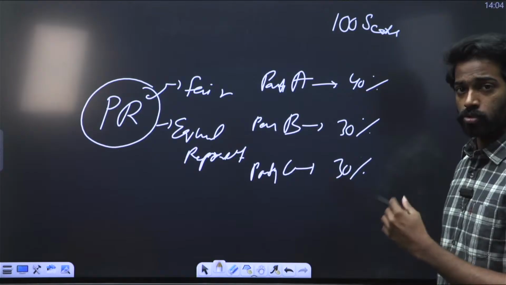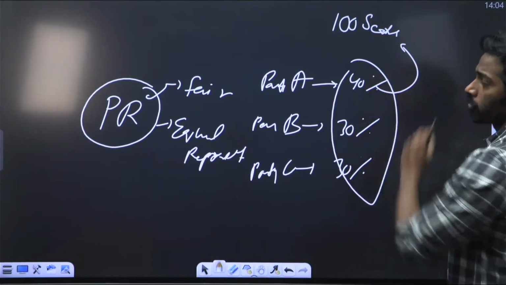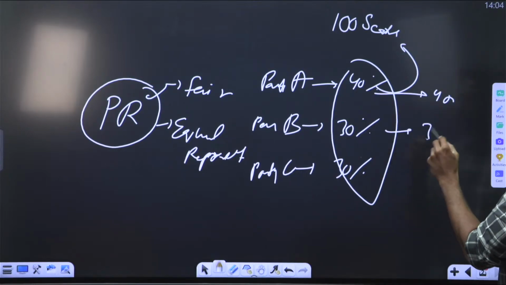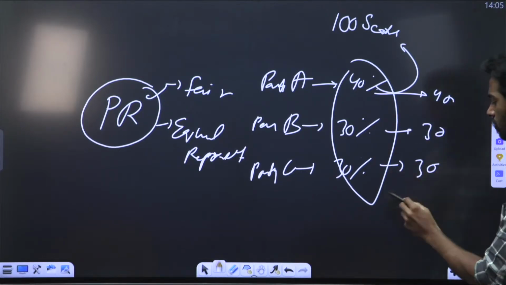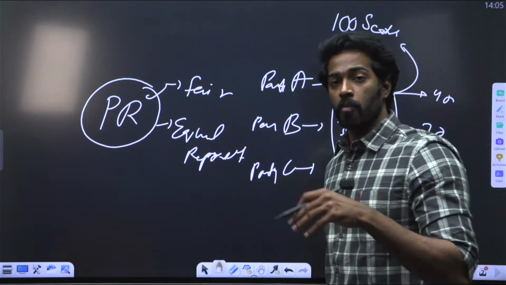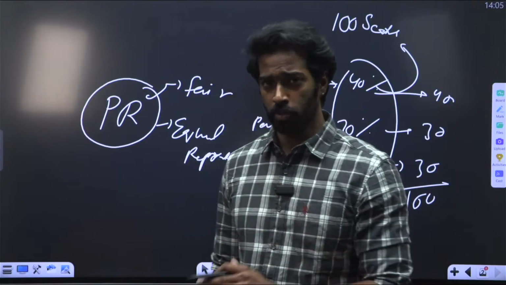Based on this proportion, they get the number of seats. Meaning, party A gets 40 seats, party B gets 30 seats, and party C gets 30 seats, thereby filling all the 100 seats and giving equal representation based on the proportional representation method. This is how proportional representation works.